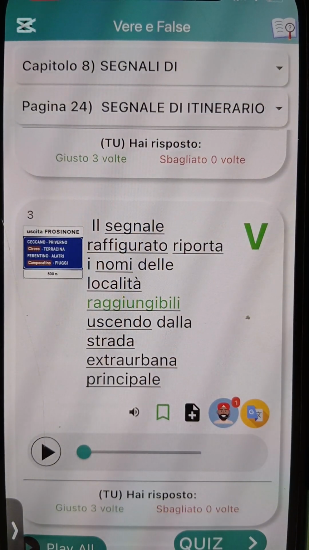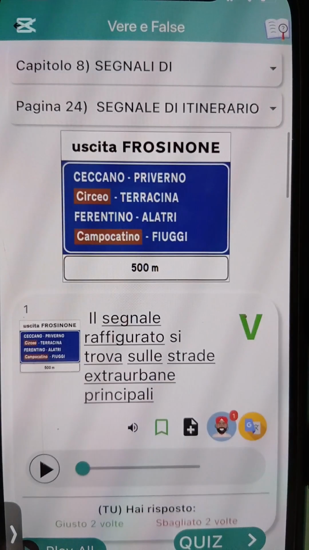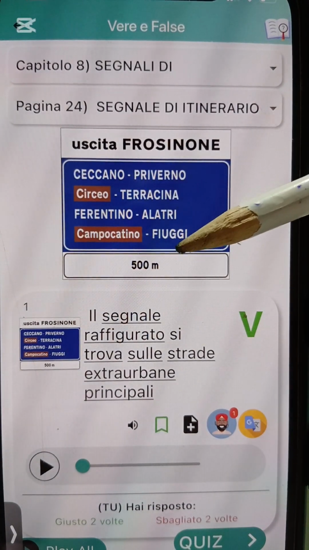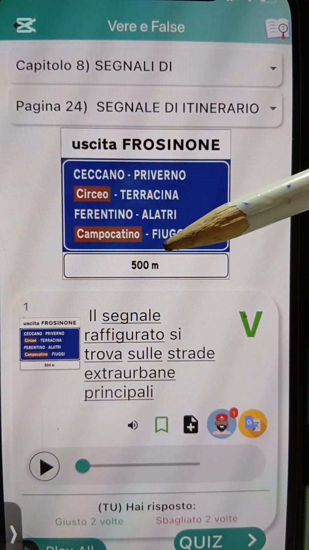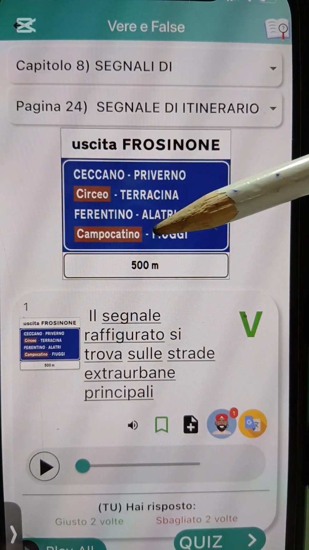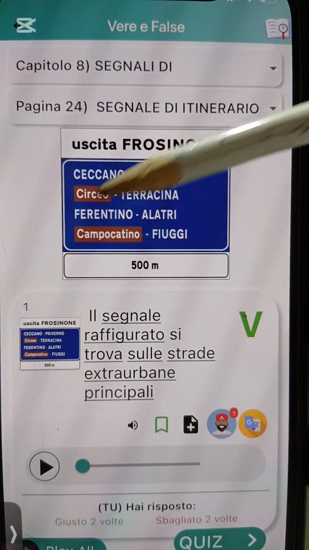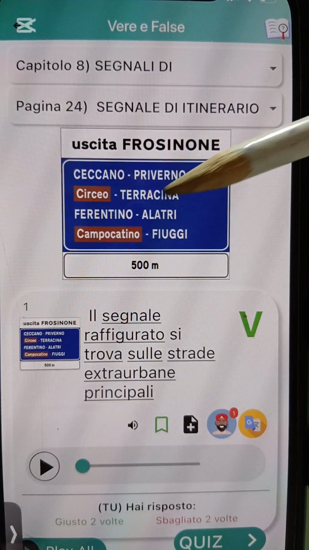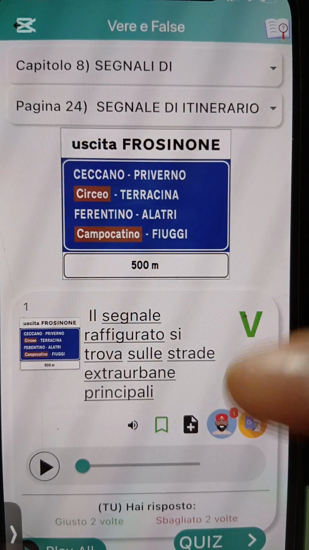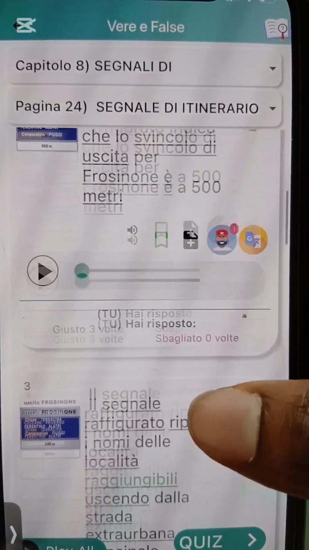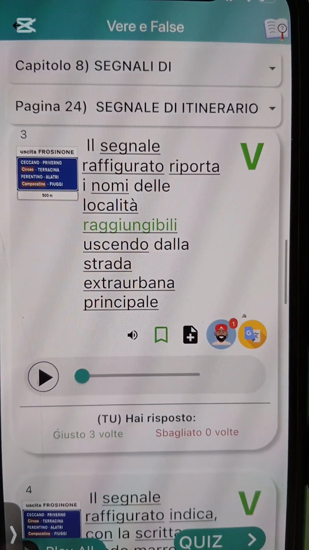And number 1 of the place that is reachable when you go out from Strada Extraurbana Principale is Fungo, which is Campo Cantino. Okay, Ferentino. All these cities wey dey inside this blue signboard, na be the cities wey you fit reach when you go out from Frosinone, which is Strada Extraurbana Principale.